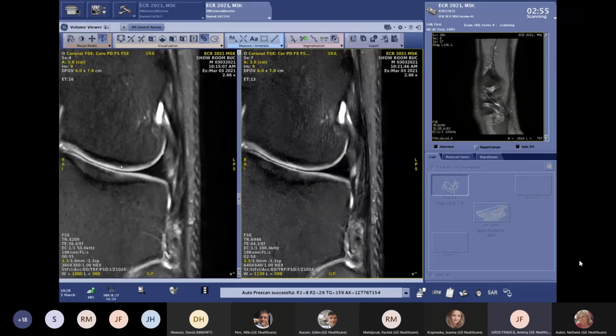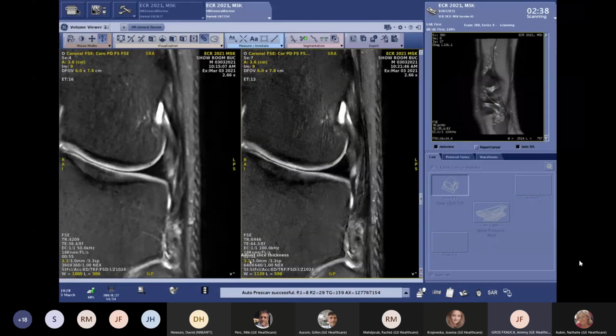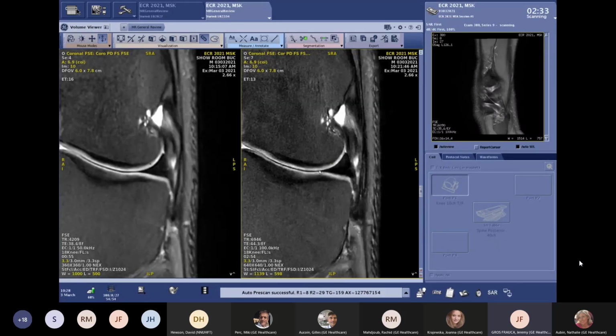Again, here is the same kind of example on the coronal. If we look from far, both have really good signal, with good homogeneity and good sharpness, using this 0.640 in less than 3 minutes, which is amazing. This quantity of details on the meniscus and on the cartilage is achievable now in less than 3 minutes. That's really important to point out.